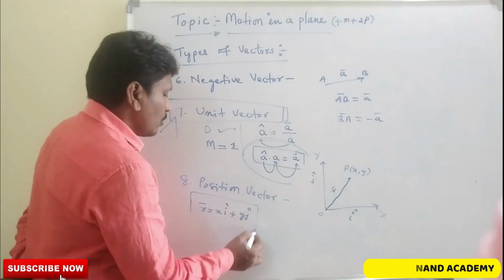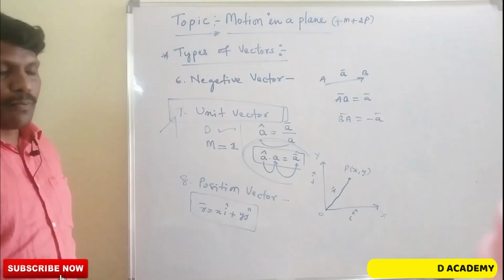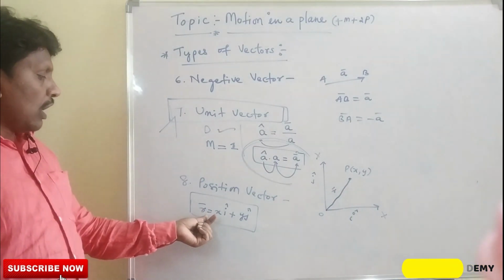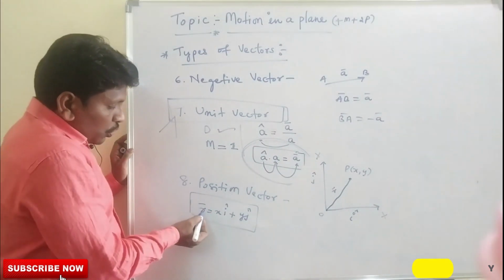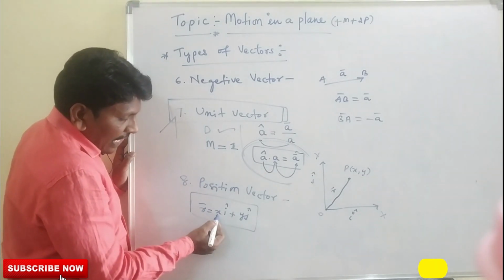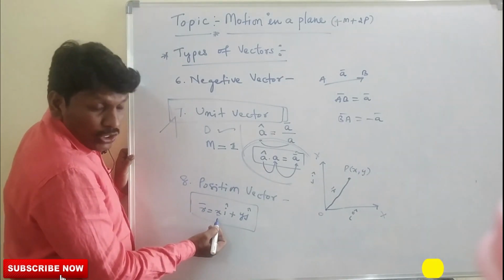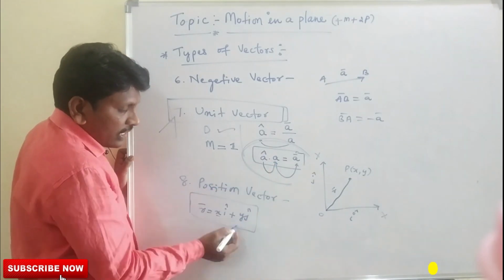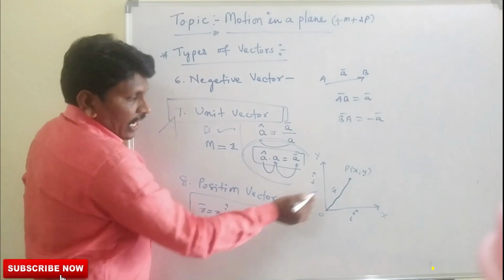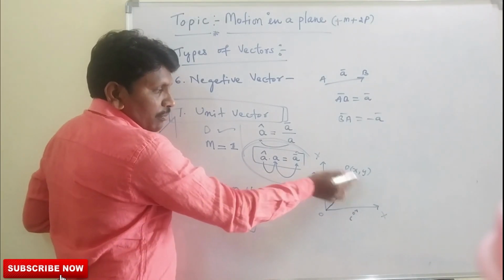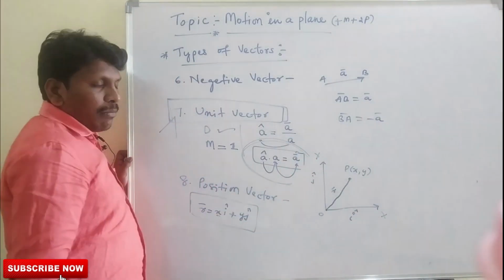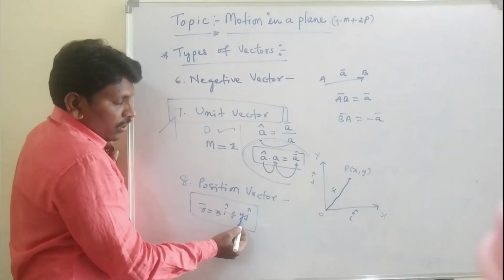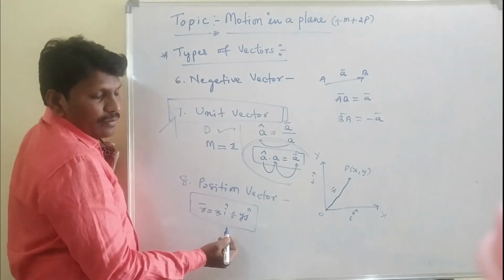This is very important. Here x is the magnitude and i cap is the unit vector before it, plus, since the particle is at x comma y, I am adding y into j cap.